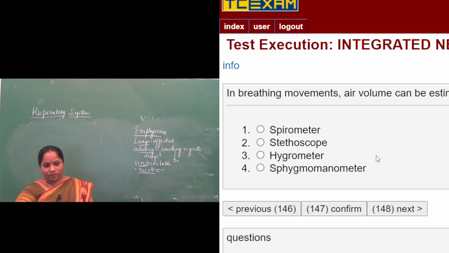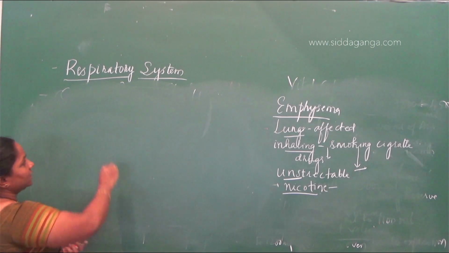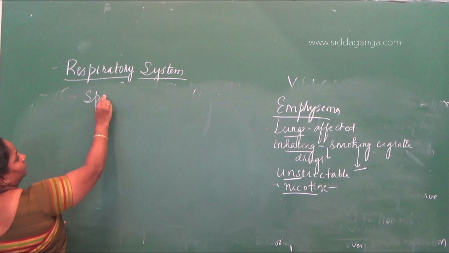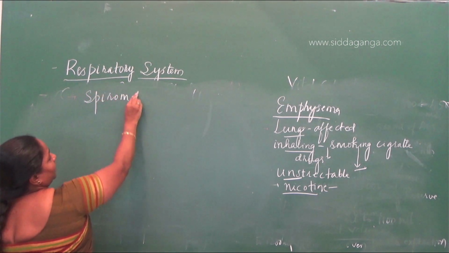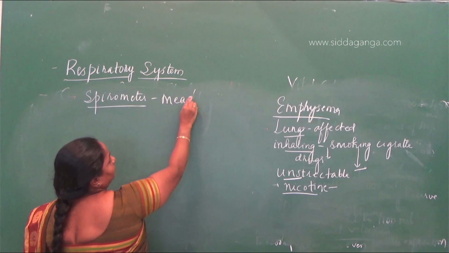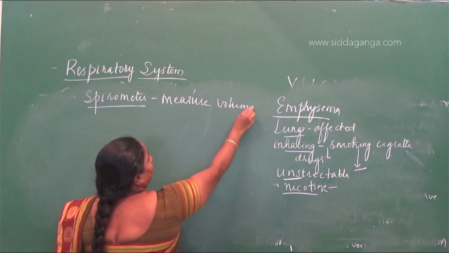You should know what these instruments are. The first option, spirometer, is correct. Spirometer is the instrument used to measure the volume of air.